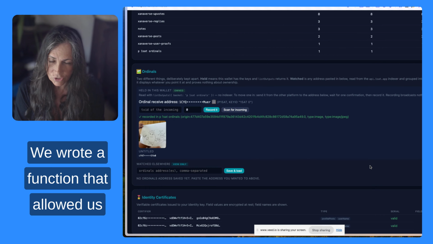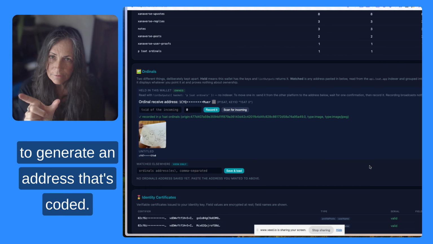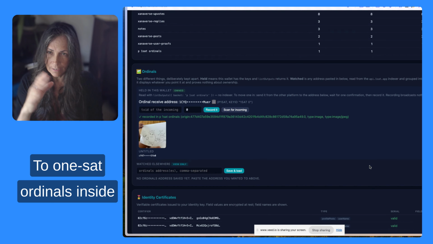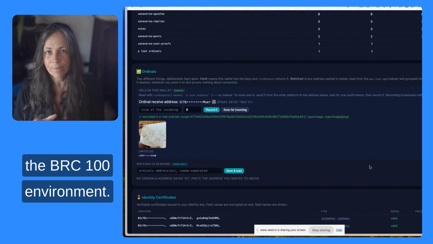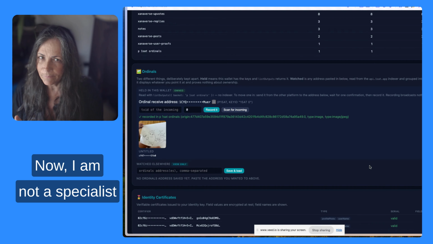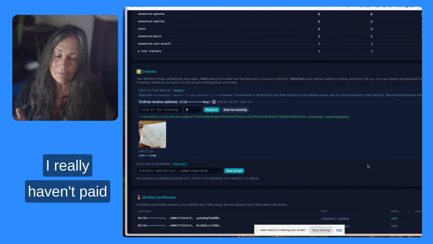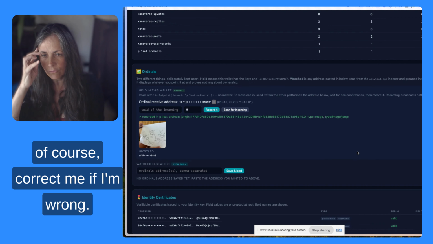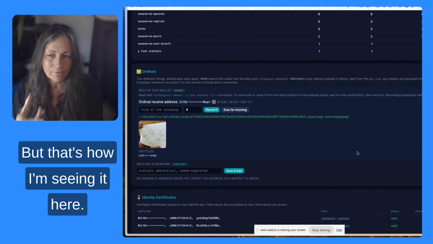We wrote a function that allowed us to generate an address that's coded to 1Sat ordinals inside the BRC-100 environment. Now, I am not a specialist on 1Sat ordinals. I really haven't paid them a lot of attention. So if my wording there was wrong, of course, correct me, but that's how I'm seeing it here.